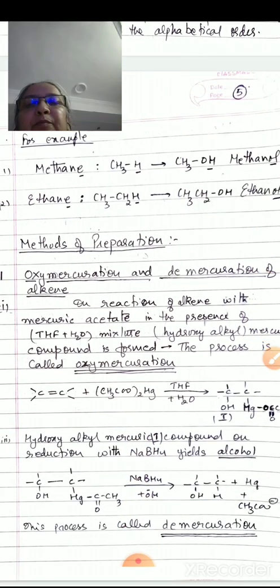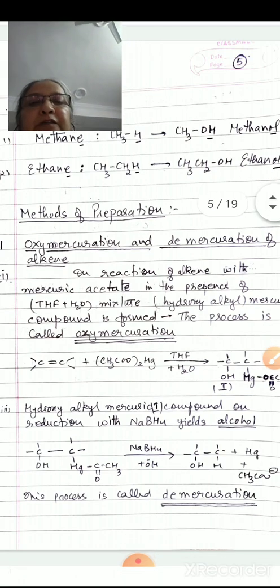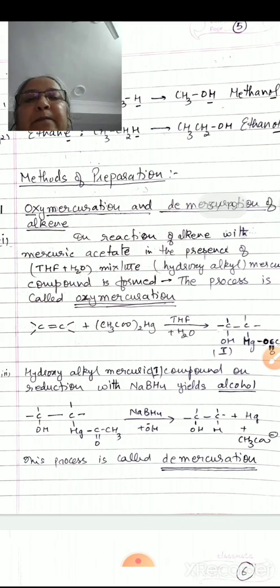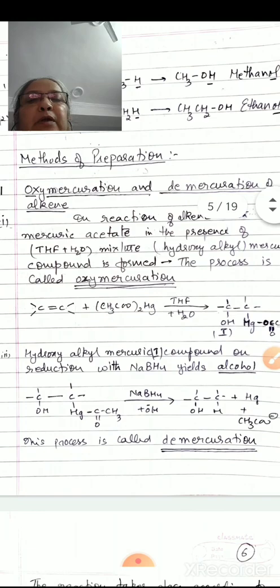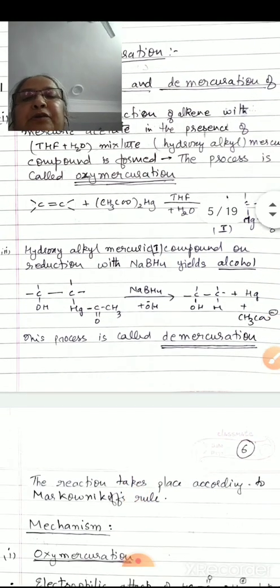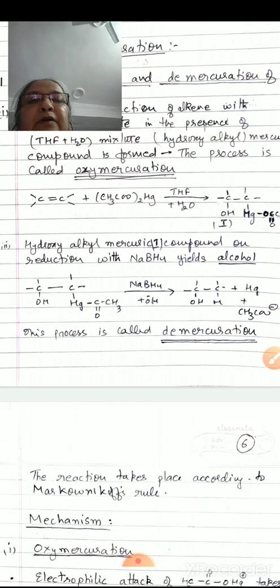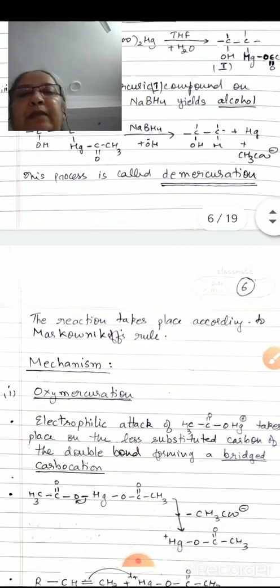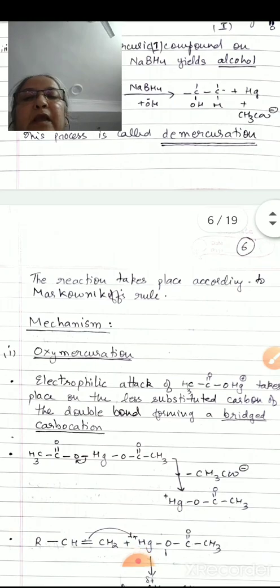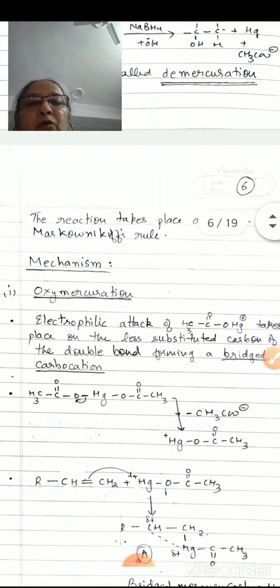The first method of preparation is oxymercuration and demercuration of alkene. On reaction of alkene with mercuric acetate in the presence of THF and water, hydroxyalkyl mercury compound is formed. This process is called oxymercuration. Now this hydroxyalkyl mercury compound, on reduction with NaBH4, yields alcohol, and this process is called demercuration. The reaction takes place according to the Markovnikov rule.